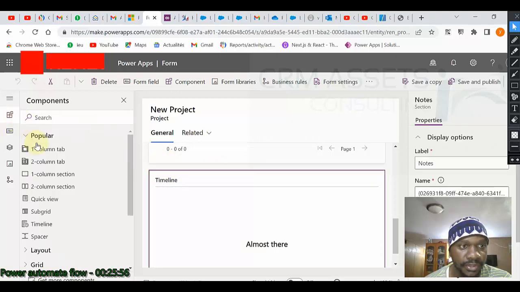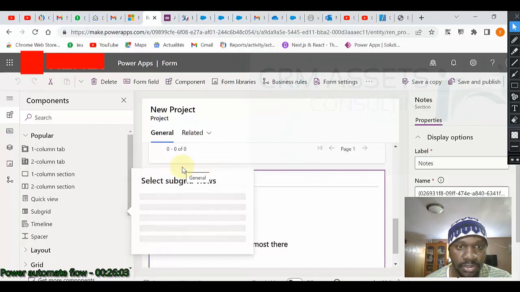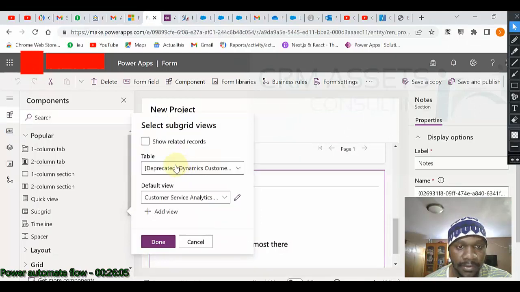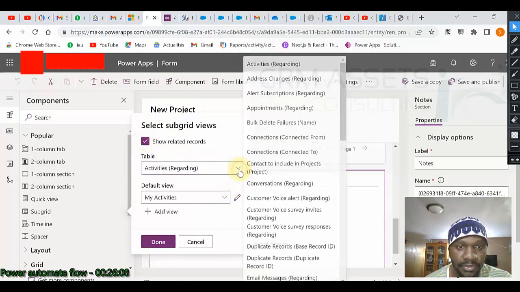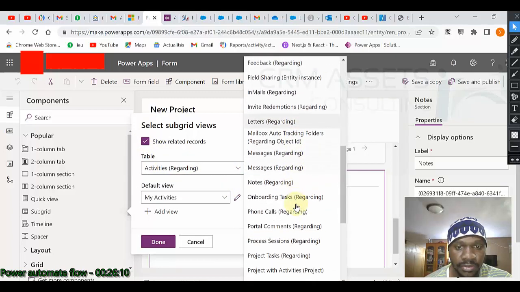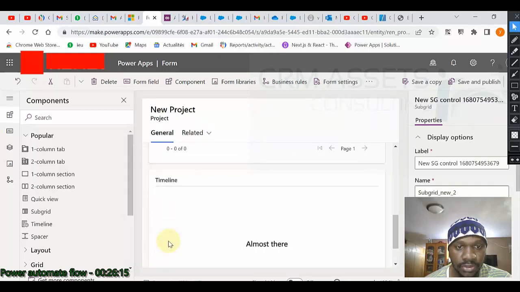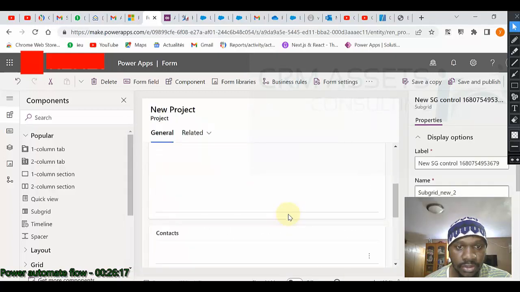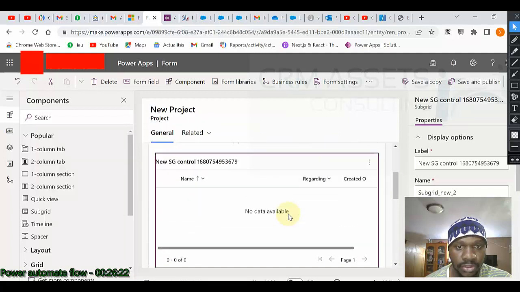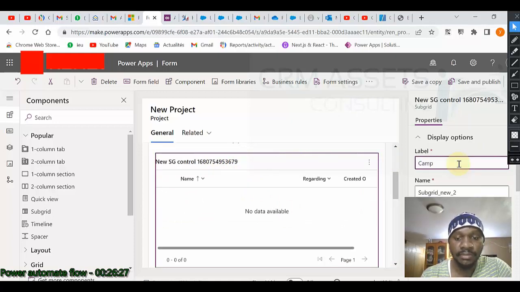So from here, subgrid, maybe I should try to drag and drop like that. Related record, project with activity, done. Let us see, I should be able to see it. Okay, so this is the thing. I call it campaign or event.